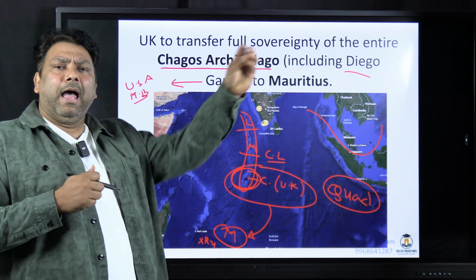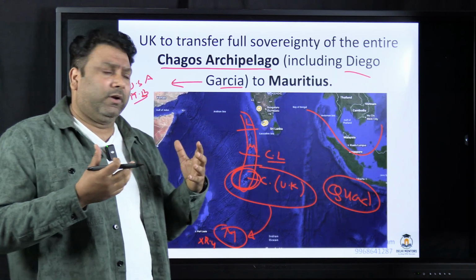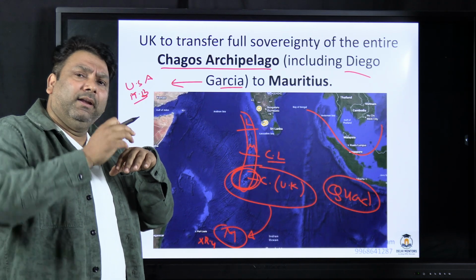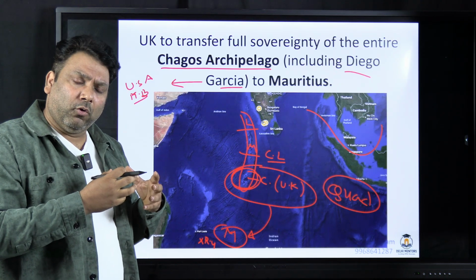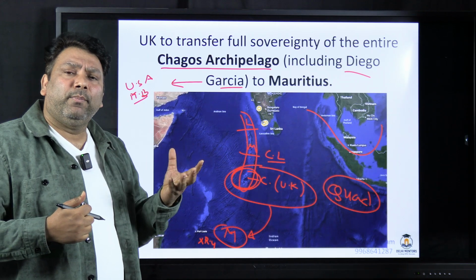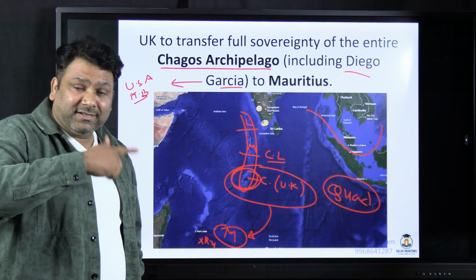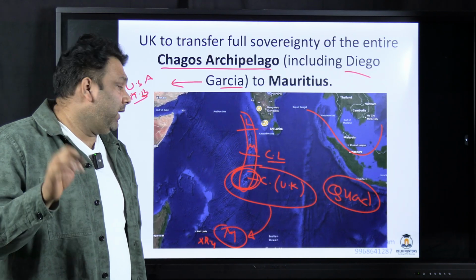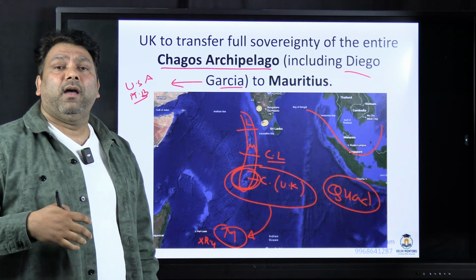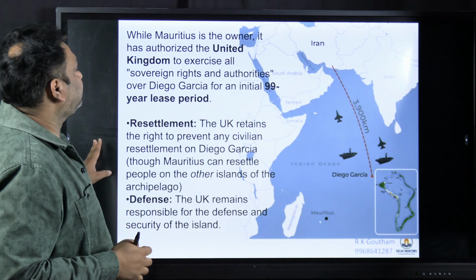So since this volcanic island, we can say, or volcanic rock is in the shallow waters, over the shallow waters a lot of coral polyps have grown, and these coral polyps have left a lot of calcium carbonate secretions and they have become coral atolls. What is this Chagos archipelago made up of? So it is made up of the volcano below, and above the volcano you have these coral reefs. So calcium carbonate plus basalt.